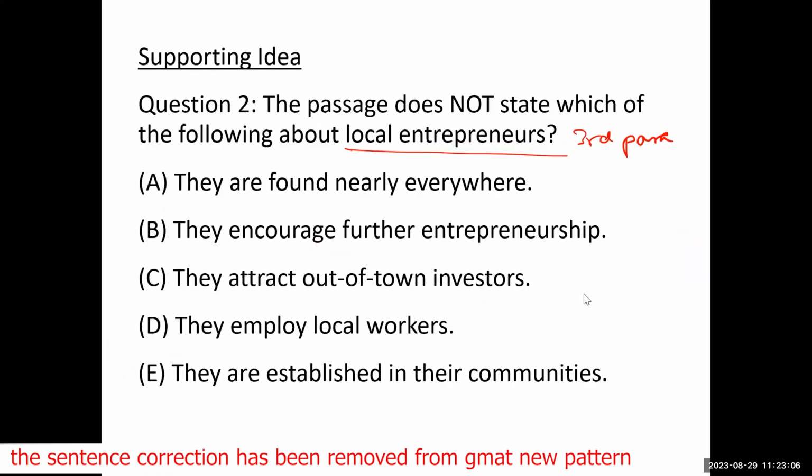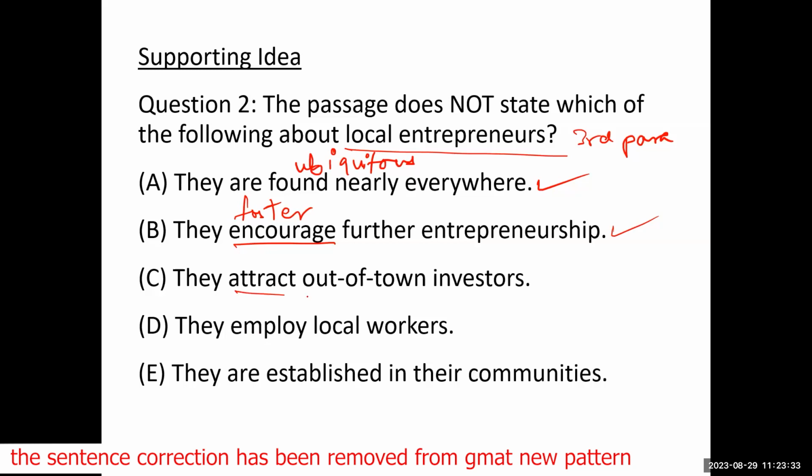So these are things mentioned about local entrepreneurs. What is not mentioned? They are a nearly ubiquitous resource, found everywhere. I think this is mentioned. They foster further entrepreneurship. This is also mentioned. Encourage is mentioned, and foster.